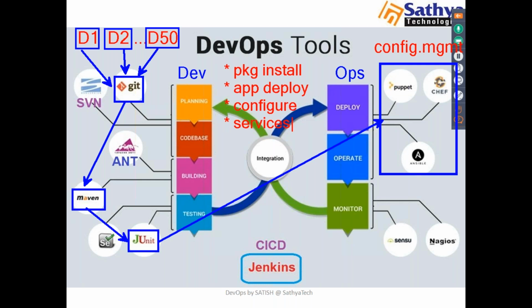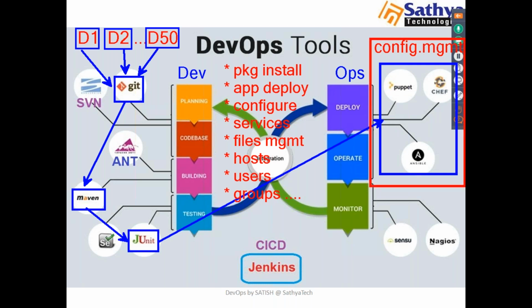We can do files management, creating files and modifying file content. And we can manage hosts, users, groups, and so on. We can do all these things with the help of CM tools.